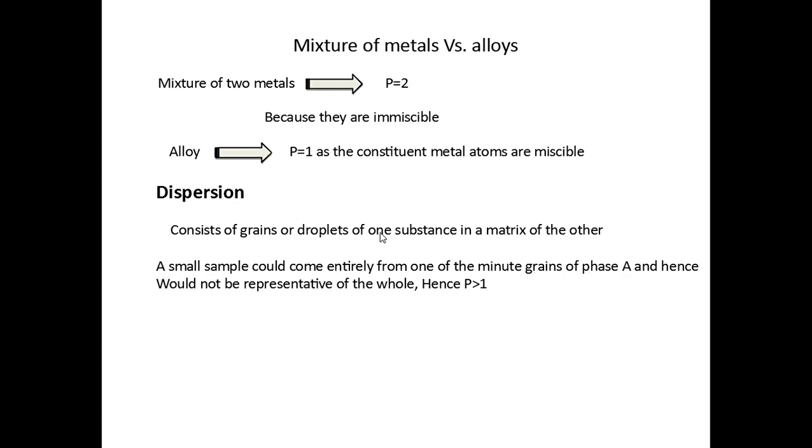If you compare the mixture of metals and their alloys, the mixture of two metals is two phases because they are not atomically mixed. That means they are immiscible. But if you make an alloy out of them, and you take any tiny volume from that alloy, the composition is going to be the same. Therefore, the alloy is a single phase. On similar lines, a dispersion, where grains or droplets of one substance are present in the matrix of the other, is two phases, because if you take a very tiny volume from this dispersion, it could be either the droplet of one substance or the matrix.